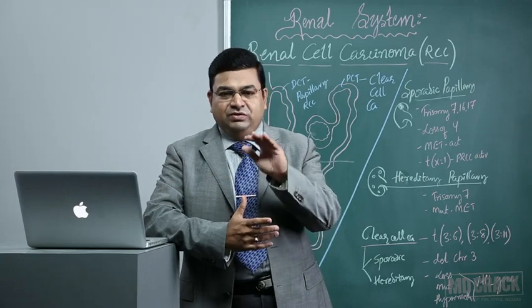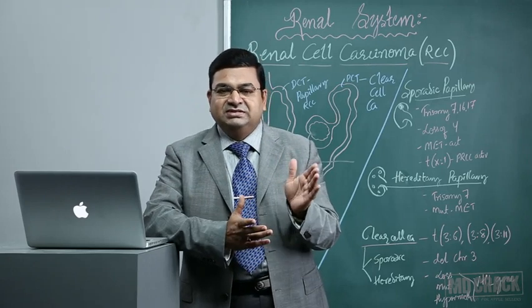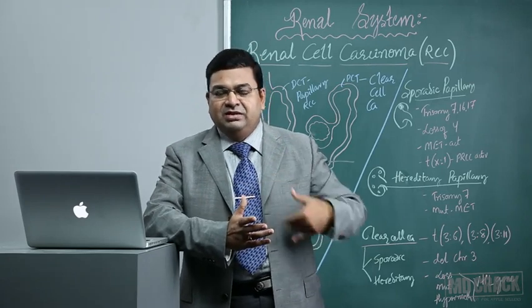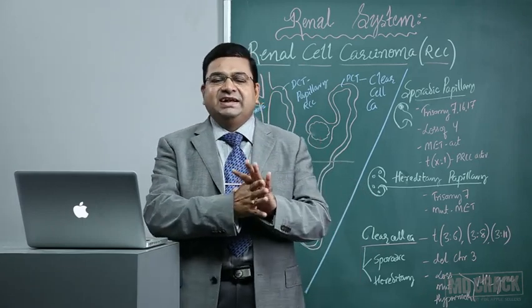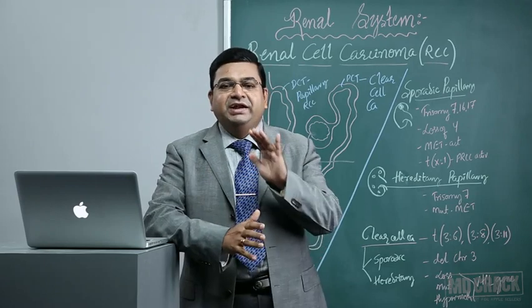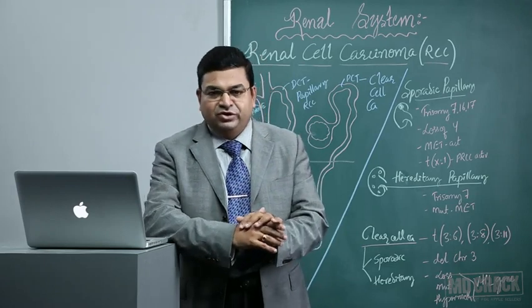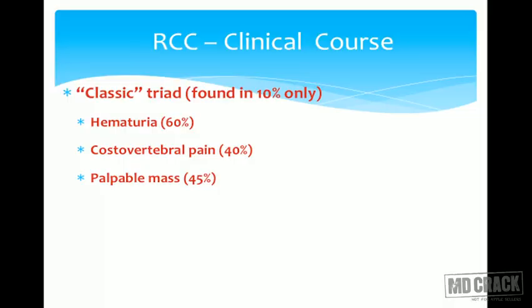Then rarely you will see a palpable mass. The kidney mass, the tumor mass, can even be palpable if you palpate the patient. So this classical triad is seen only in 10% of the cases. That you have to remember, not in all the cases. Hematuria will be there. That's the most common clinical feature. Around 60% of the patients will have hematuria. A palpable mass will be seen in around 45% of the cases. There will be renal pain at the costovertebral angle. That is, renal pain will be there in 40% of the cases.